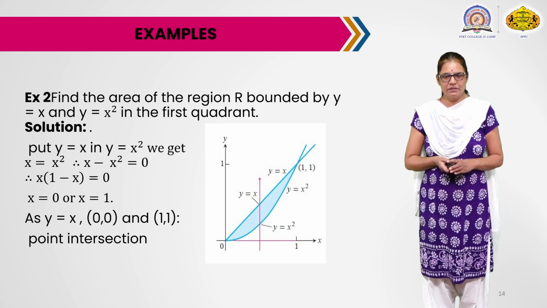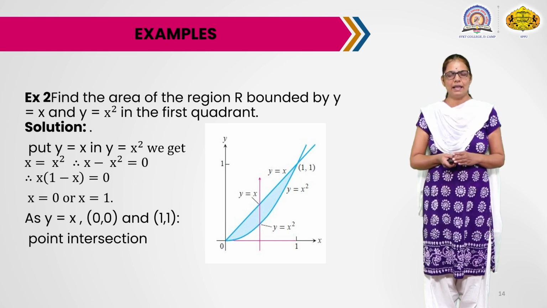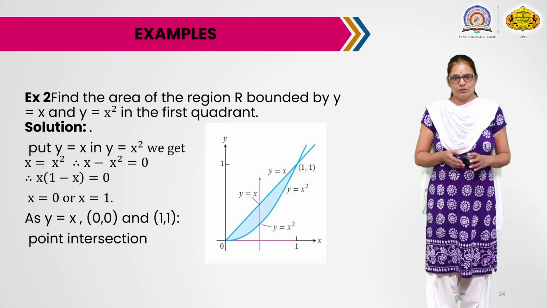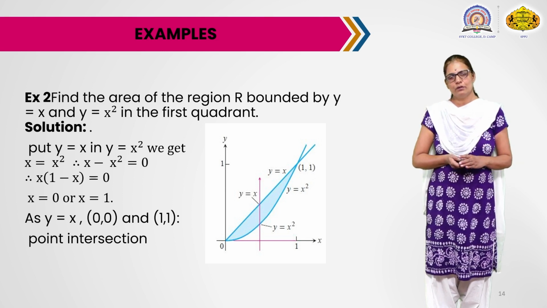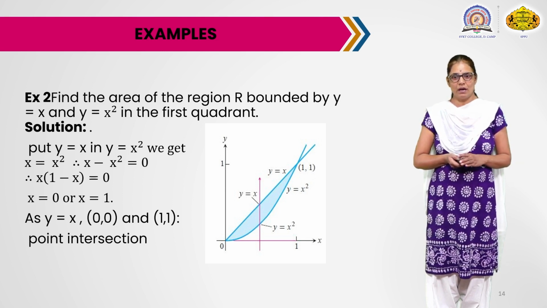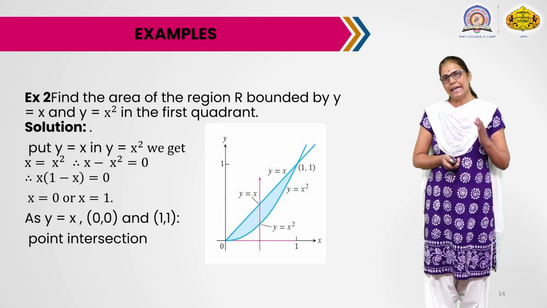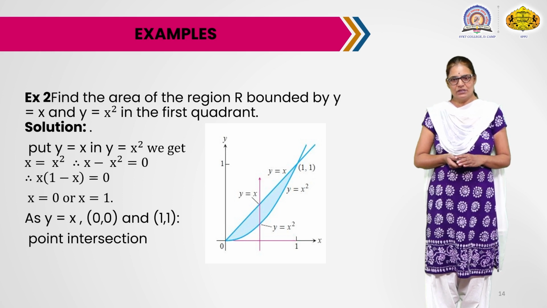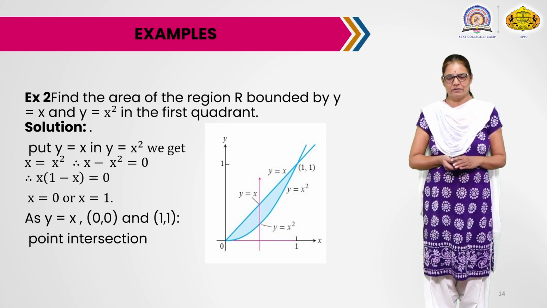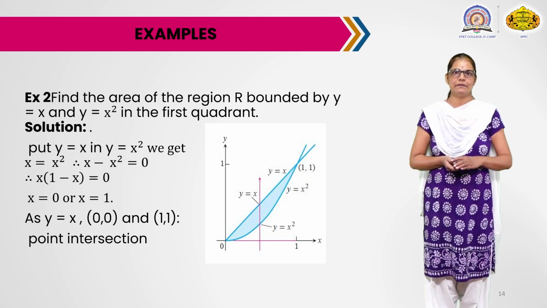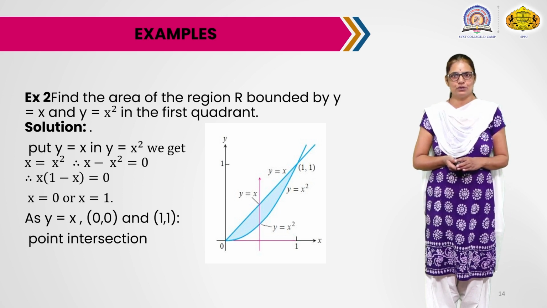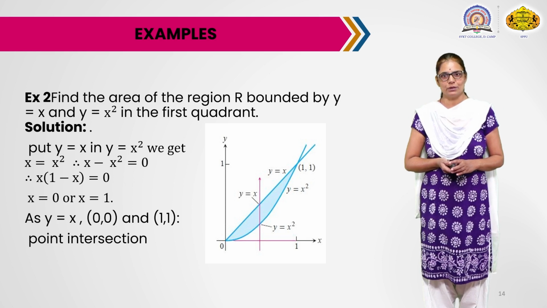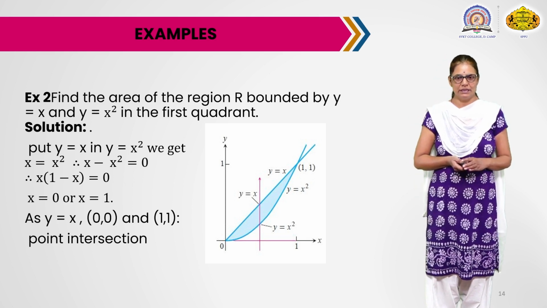So now just observe the figure. We first draw a vertical line to decide the upper and lower limits of y. The lower limit of y is the value where the line enters the given region, so the value of y is x square, and the value of y where it leaves the region is y equals x, which is the upper limit of the double integration.